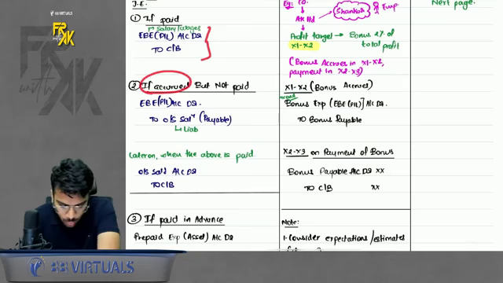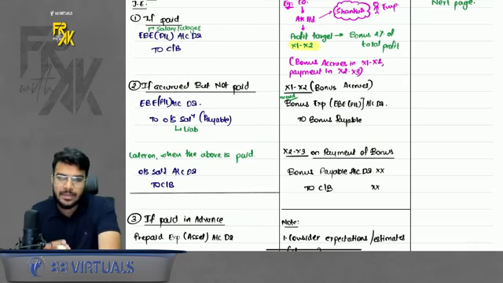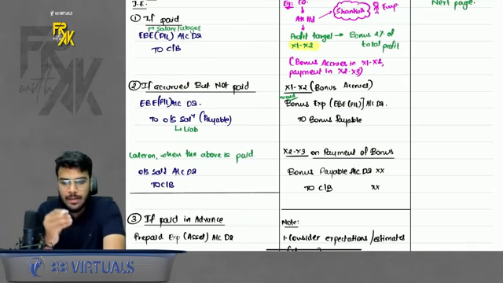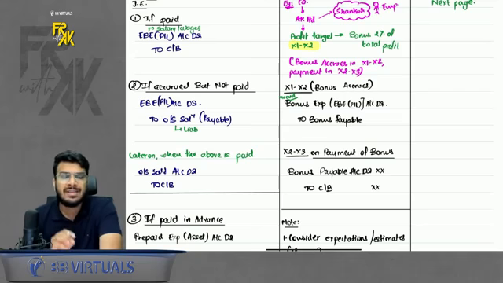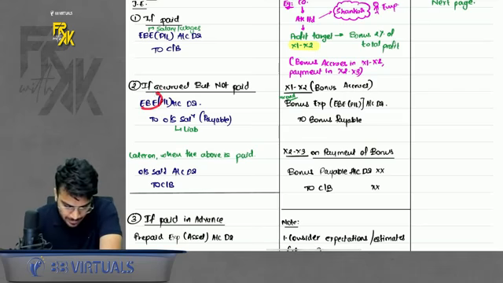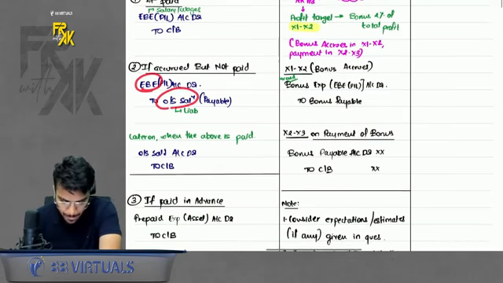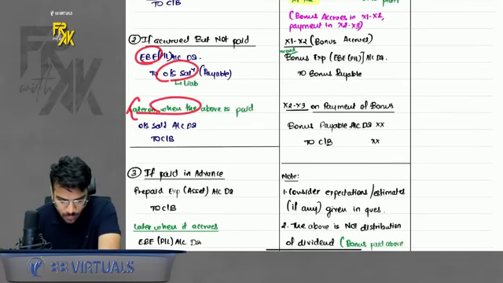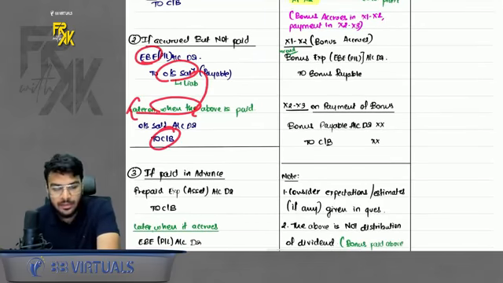What if salary is accrued but not yet paid? Then what is the entry? Because it has accrued, the company books an expense, but because it is yet to be paid, it will book an outstanding salary, that is a payable. So it will say employee benefit expense to outstanding salary. Next, when it is later on paid, you will reverse the payable and credit the cash bank.